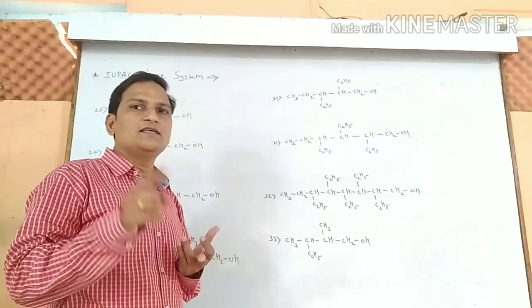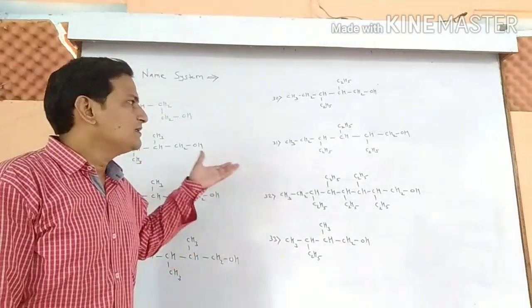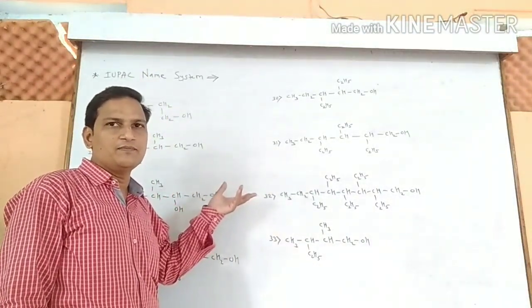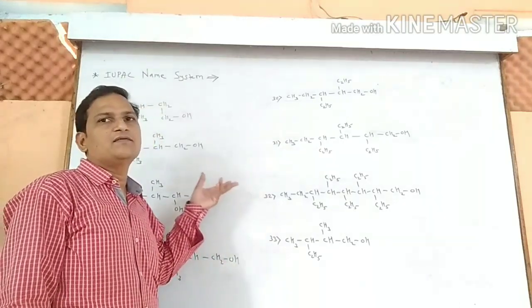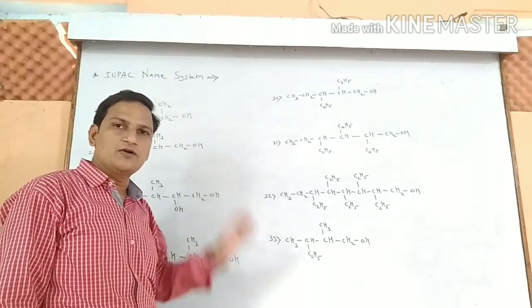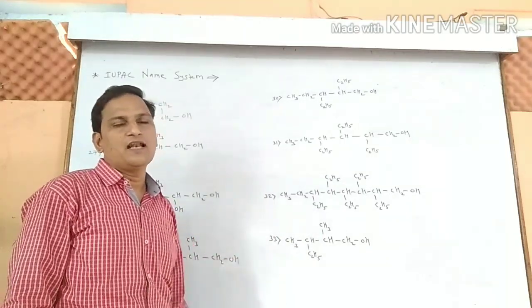Suppose ethane, it becomes ethanol. Next rule is that if branching is present, you have to give proper numbering, and the numbering is given from the end which is nearer to the carbon atom which is attached to the hydroxyl. So, these are some basic rules that we have already discussed in the last lecture.